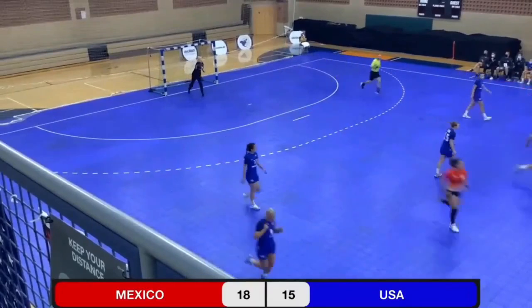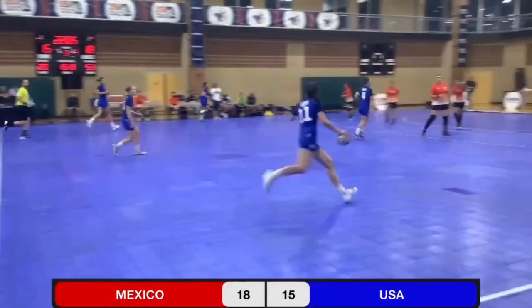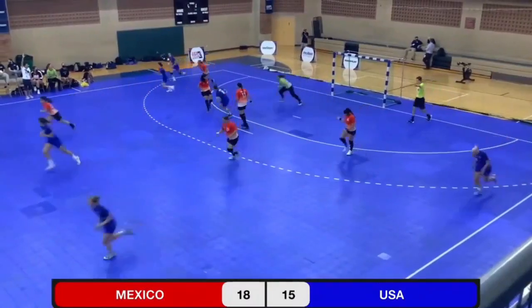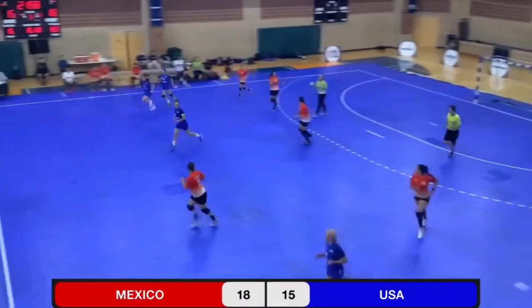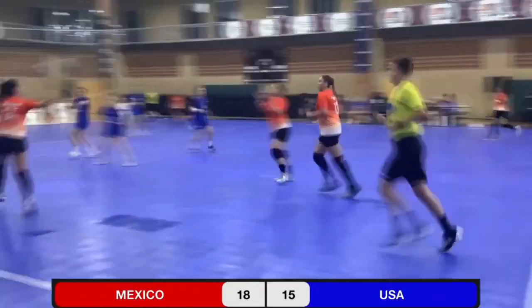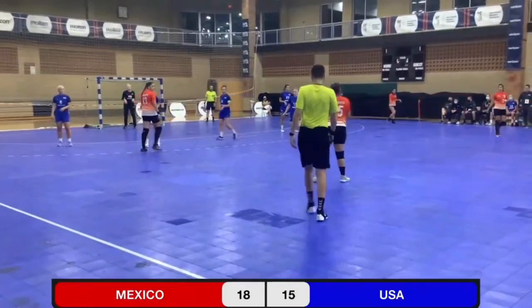And it's Gallegos again with another goal for Mexico. Number 14, Cynthia Gallegos. Julie Taylor, nice attack, but she was hung out to dry with no one to pass it to, resulting in the traveling call.